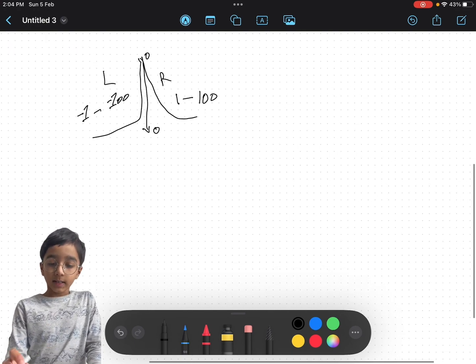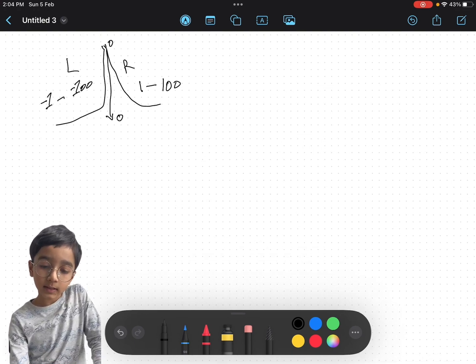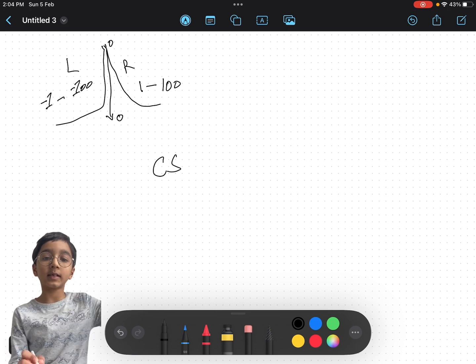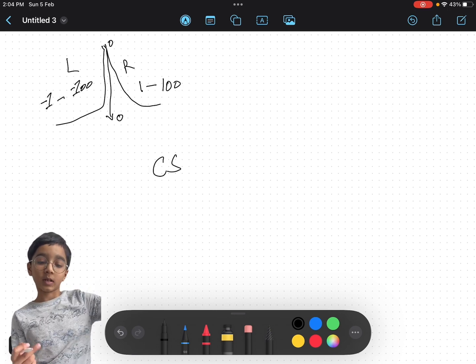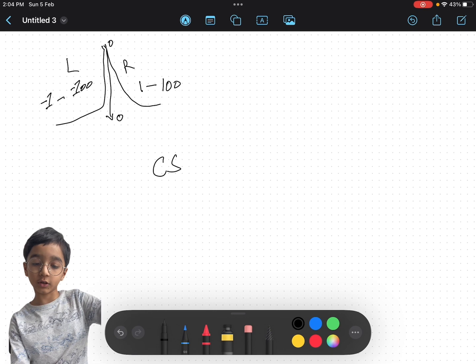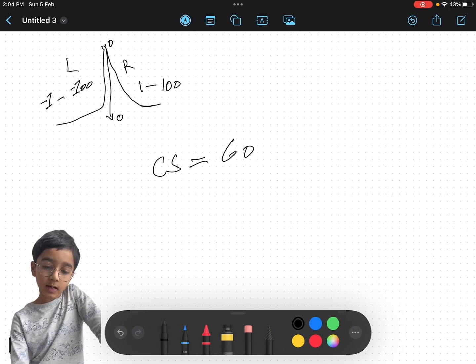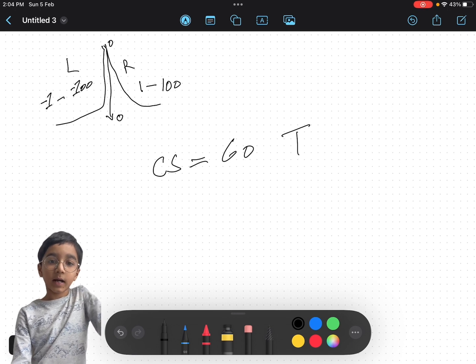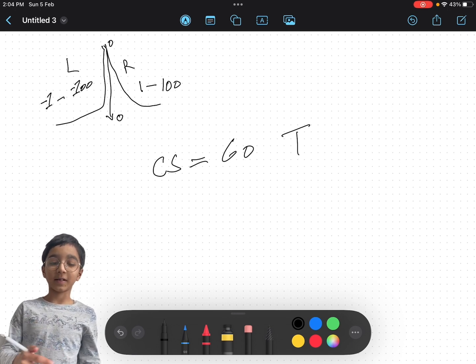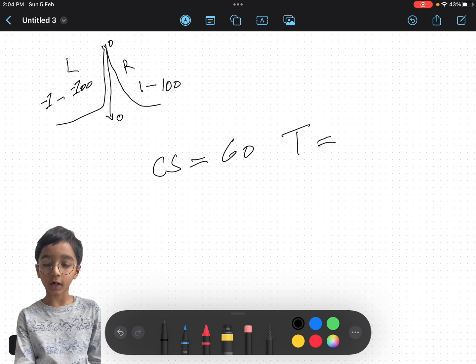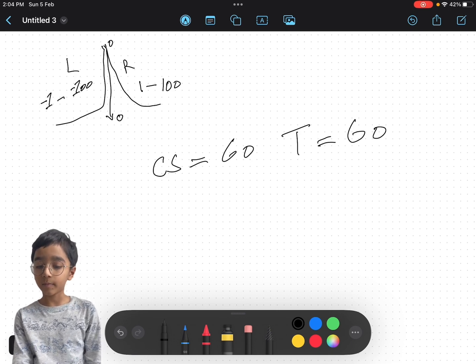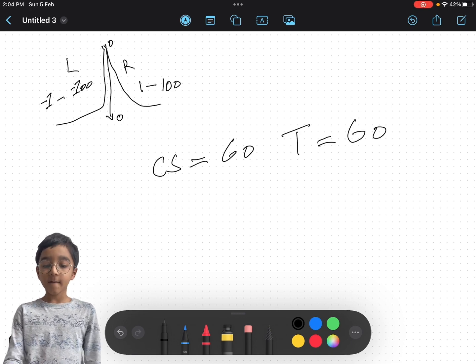So now I'm going to write C and S. C and S stands for the color sensor, and color sensor equals 60, and then T stands for the target. And the target equals 60, but yours would be different.